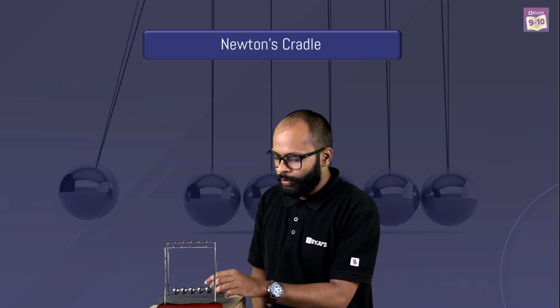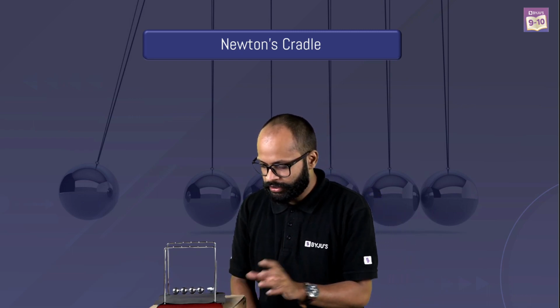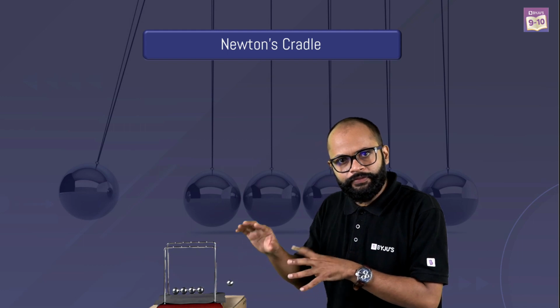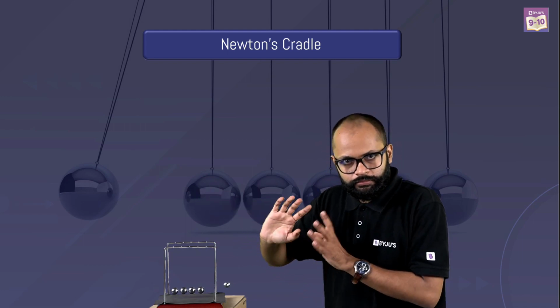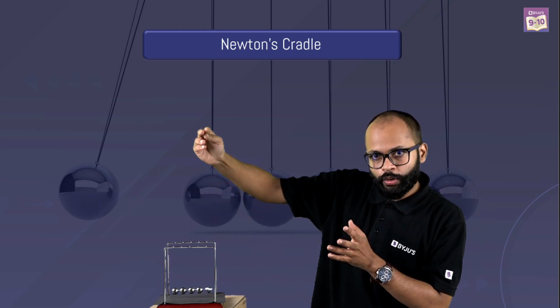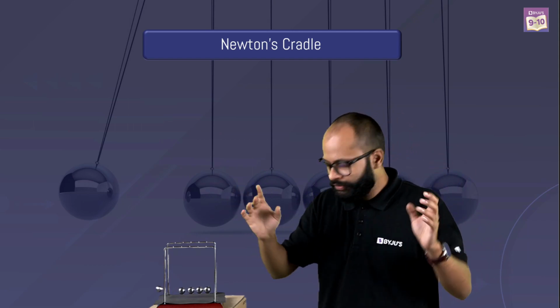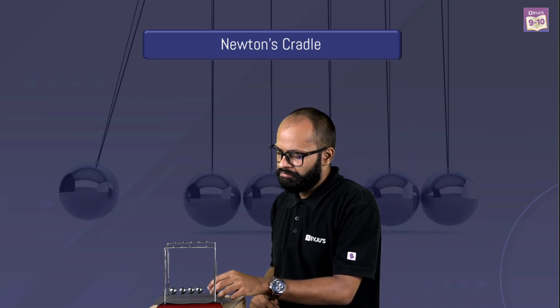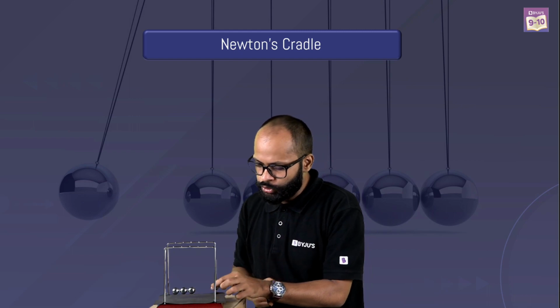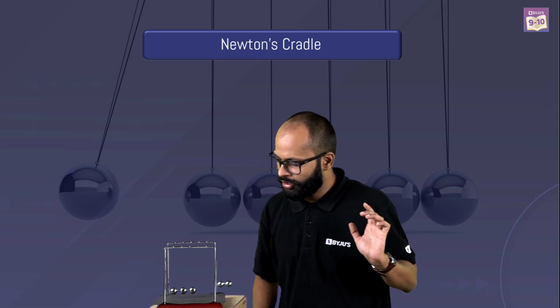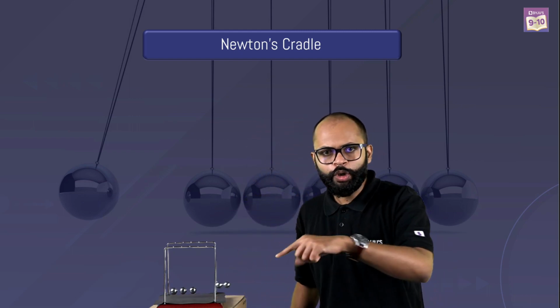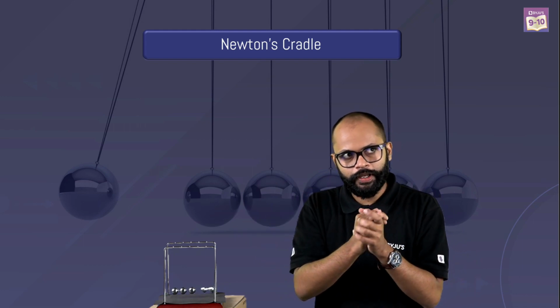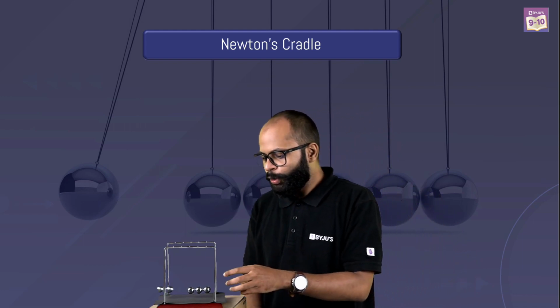See, when I take one ball and release it, on that side, one ball is thrown away, right? If you release one, one ball goes back, comes back, this goes back, right? This is happening, fine, okay. Watch, if I release two, on that side, two balls go away, right? Okay, fine.